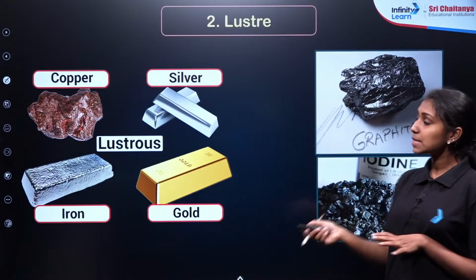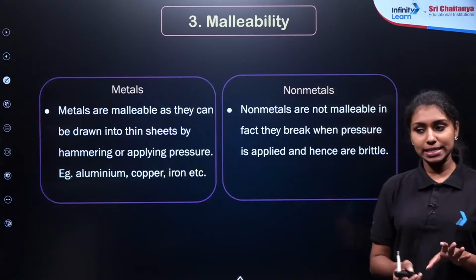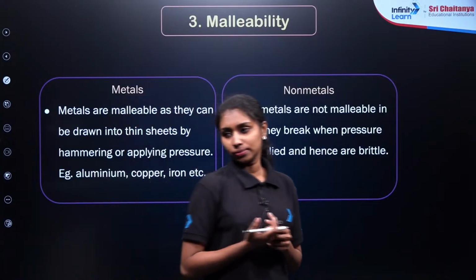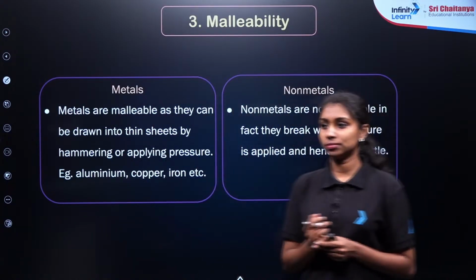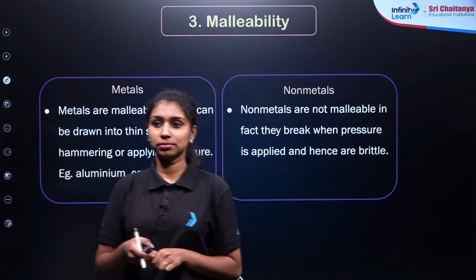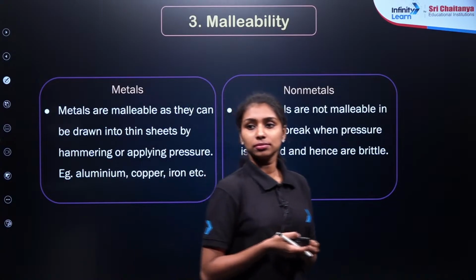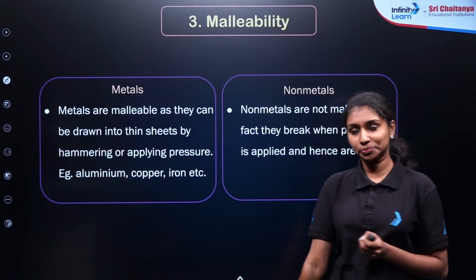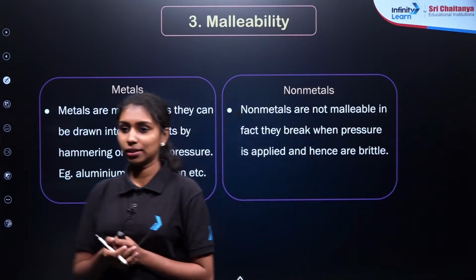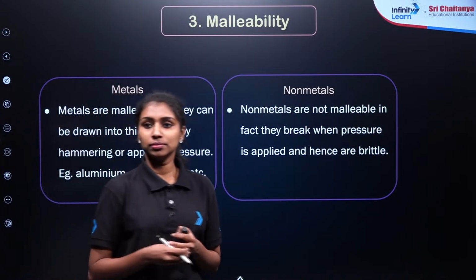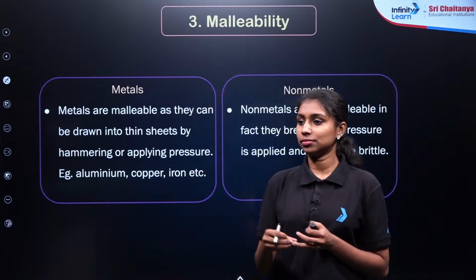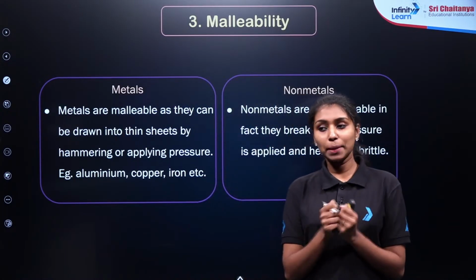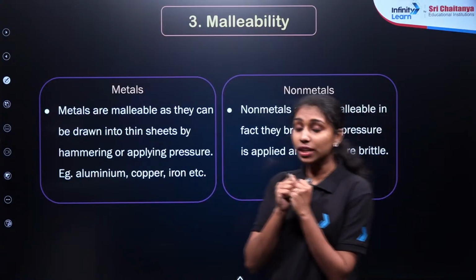Now let me move to the next property, which is malleability. What do you mean by malleability? Yes, they can be drawn into thin sheets, right?